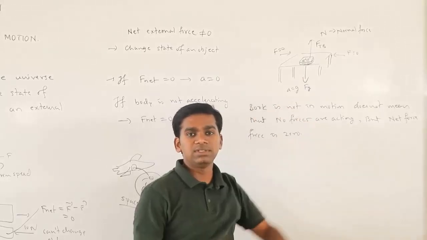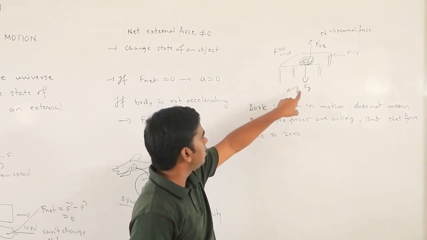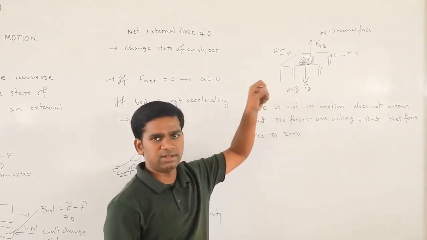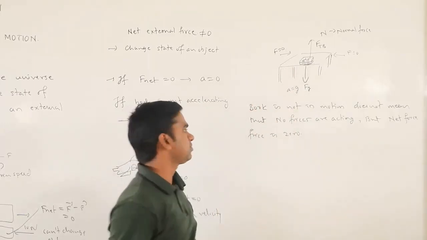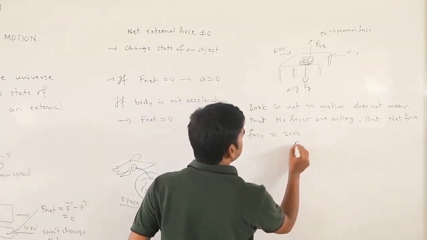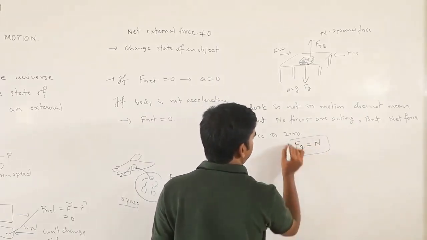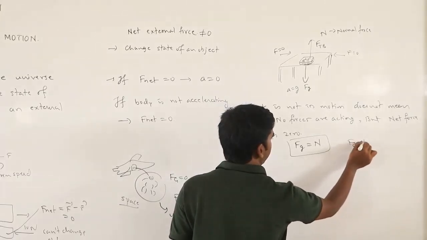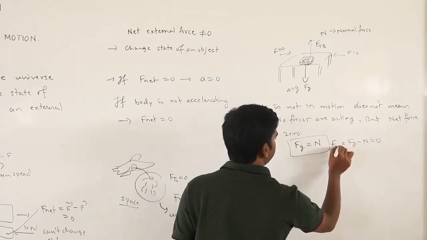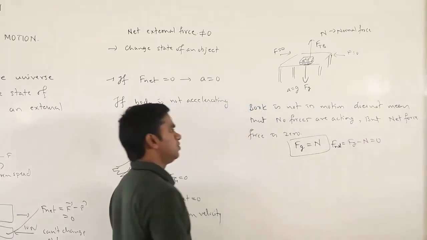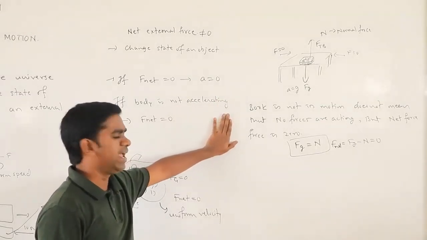That normal force is equal to the gravitational pull of the earth. So the net downward force is equal to the upward force, so they get cancelled. Gravitational force is equal to normal force, so the net force becomes 0. F net will become 0. That is why the book is not moving, or not accelerating.